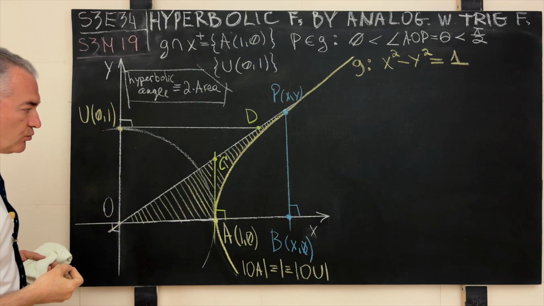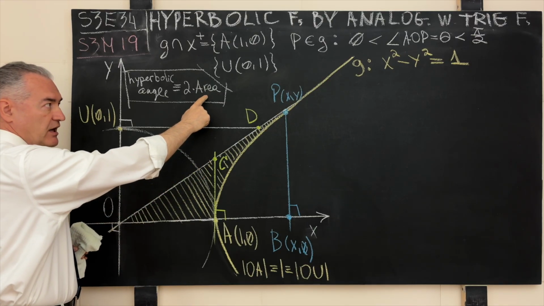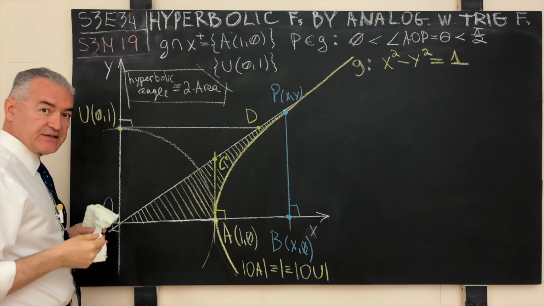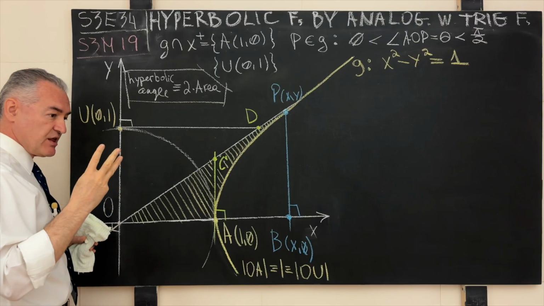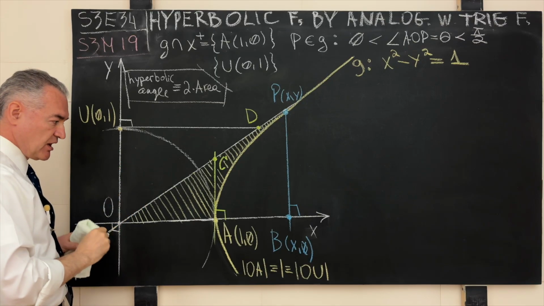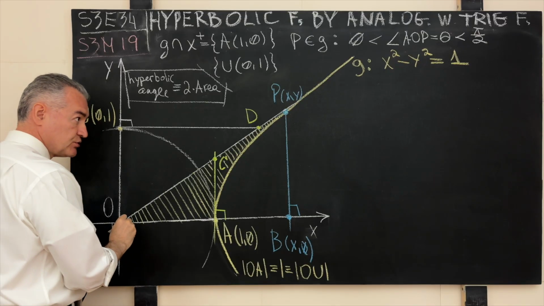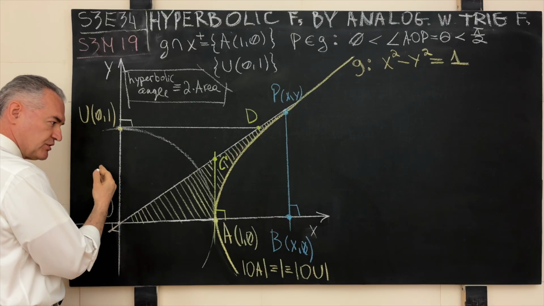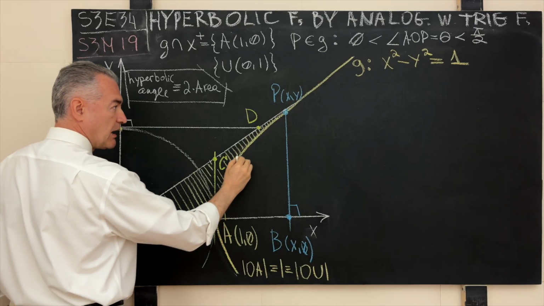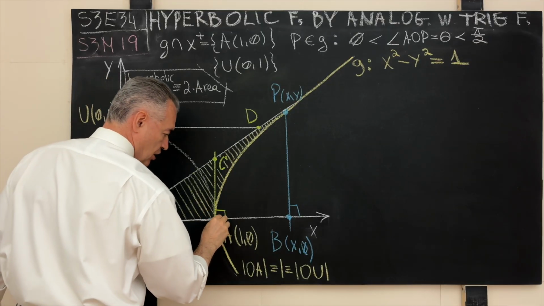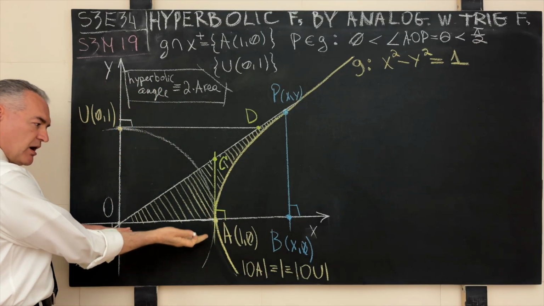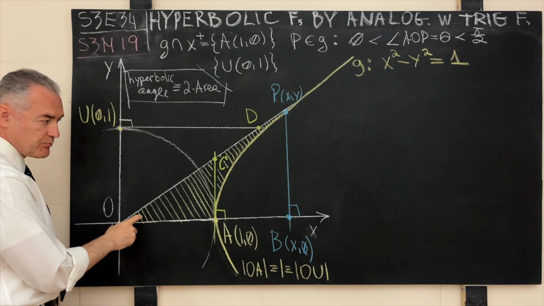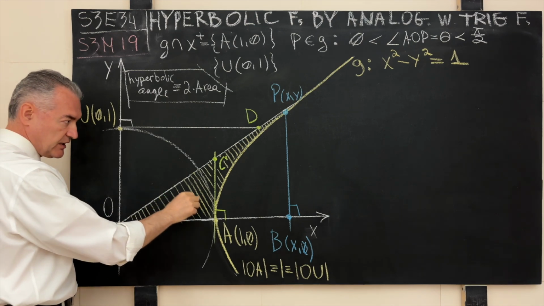And now we can understand how this area to which we refer as the hyperbolic sector is formed. The hyperbolic sector is a planar region that is trapped between three geometric objects. It is trapped below the radius OP. It is trapped to the left, let's say logically, or towards the y-axis, with respect to the bounding generating curve G, which is the origin center unit hyperbola, and above the positive branch of the x-axis. I hatched that hyperbolic sector with yellow lines. You can see it over here.